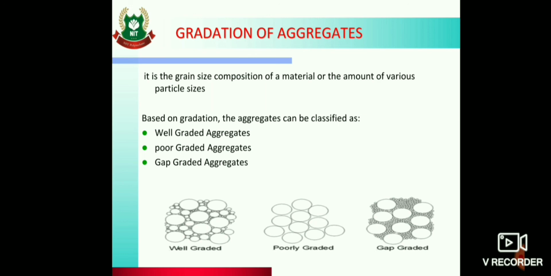Poorly graded: only one size of particles is seen, so voids are there. And gap graded: you can see only two sizes of particles, not all sizes. So it is also gap graded. So we will see what well graded, poorly graded and gap graded aggregates are.